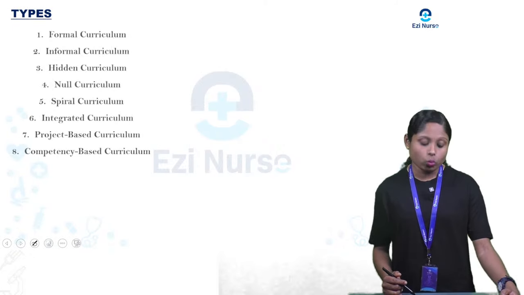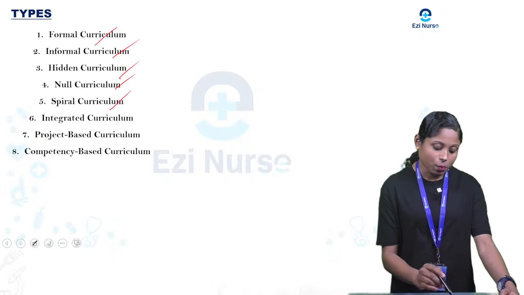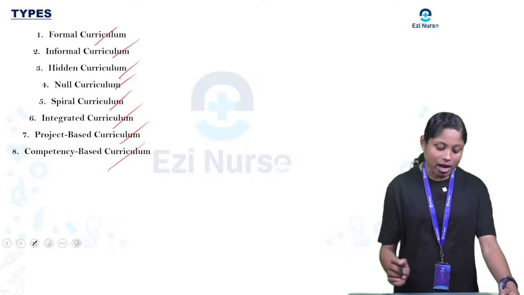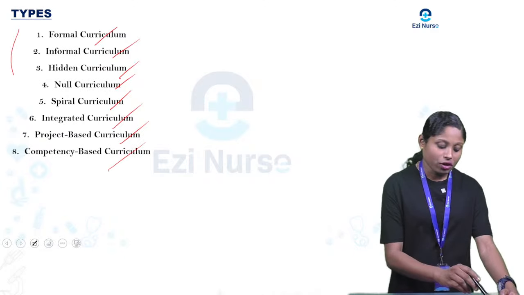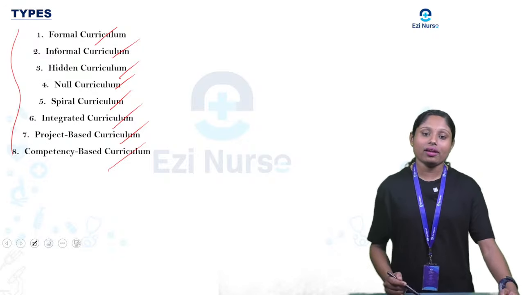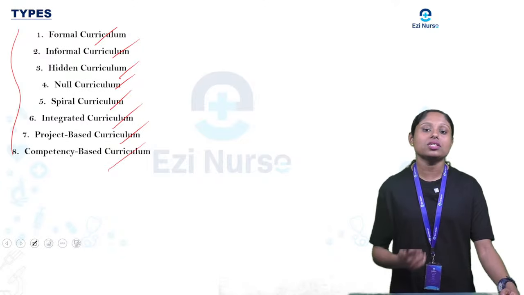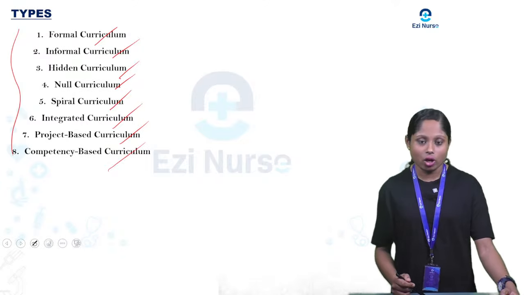Now let's discuss the types of curriculum: formal, informal, hidden, null, spiral, integrated, project-based and competency-based. For further explanation of each of these curricula, you can go through EasyNurse, and you can download EasyNurse from Play Store and App Store, where we have already explained this. You can see the videos as well as the notes.